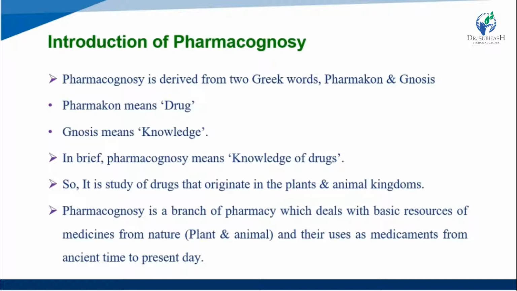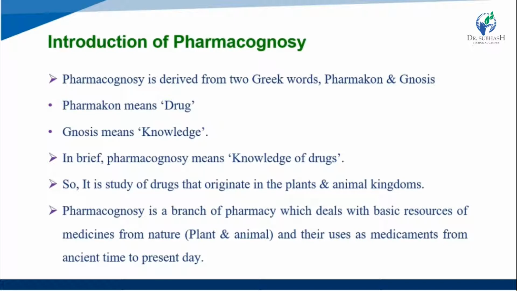Pharmacognosy is a branch of pharmacy which deals with the basic resources of medicine from nature, like plants and animals, and their use as medicament from ancient time, thousands of years ago, to present days.